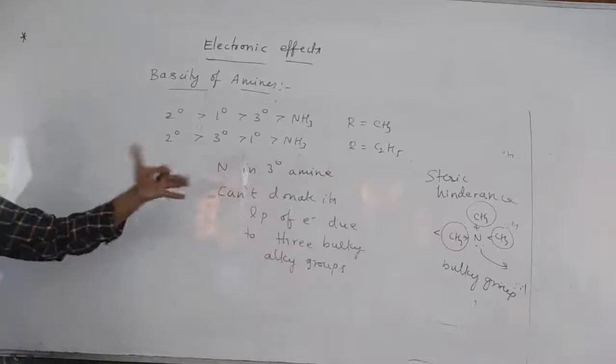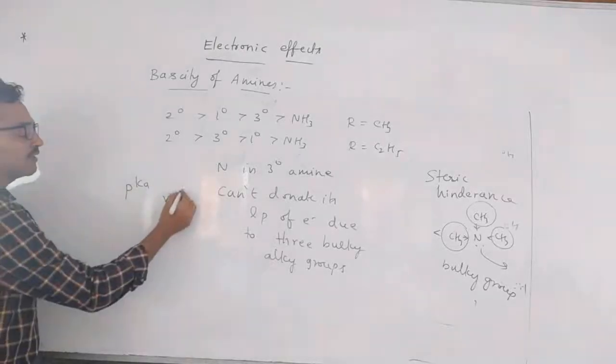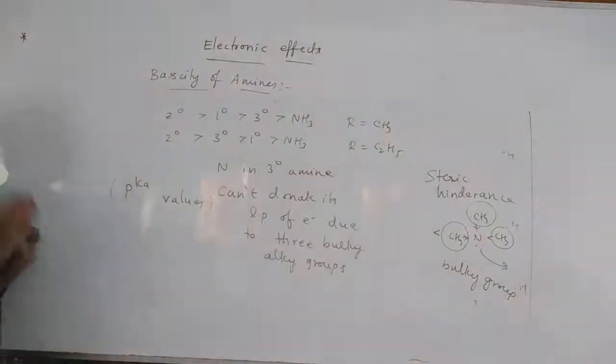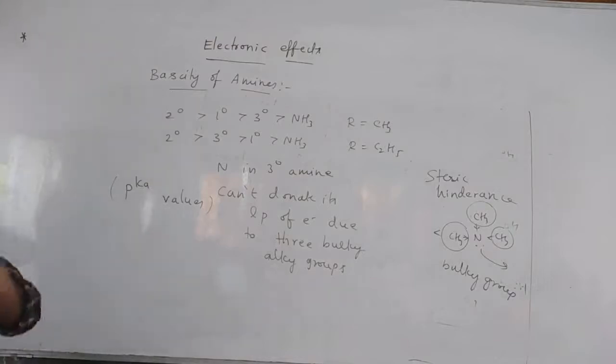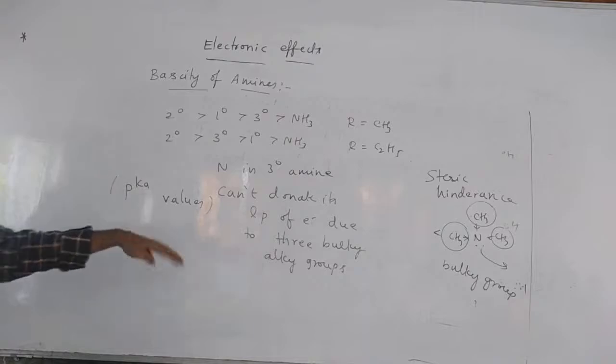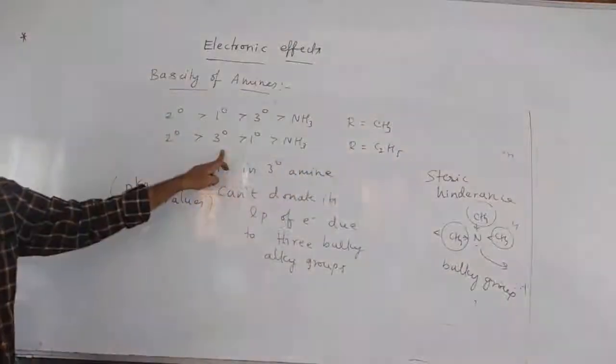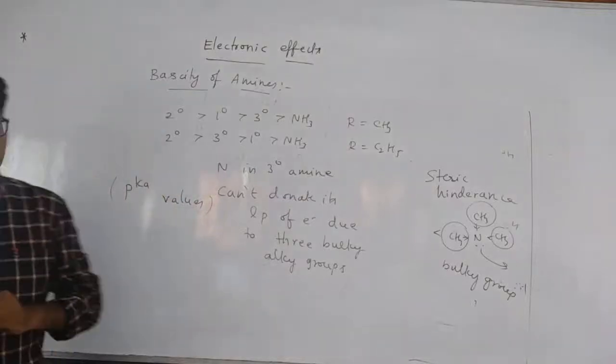Okay? Because it is experimentally observed based on the pKa values. Which values, children? pKa values. So whatever effects we are saying, that is just for some reason only. Finally, what will decide the basicity or acidity? pKa and pKb values only finally decide the acidity or basicity. So if R is CH3, then this is the order. If R is C2H5, then this is the order. Fine?